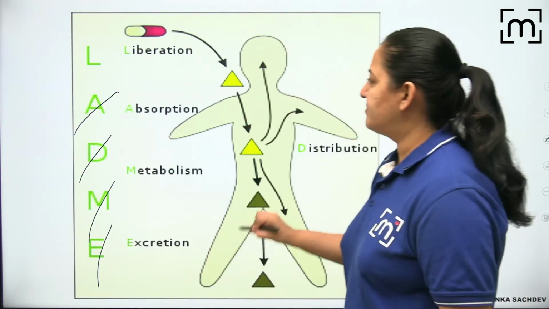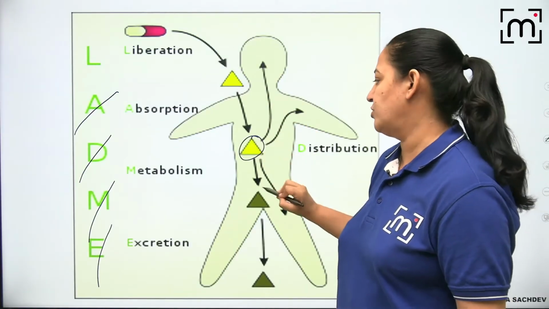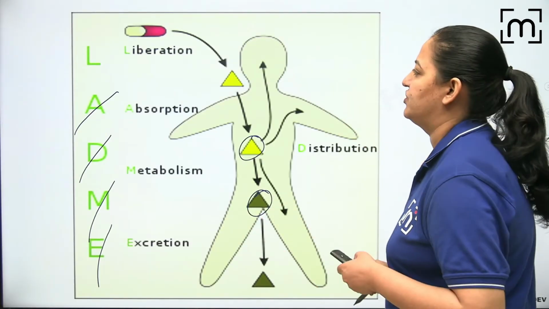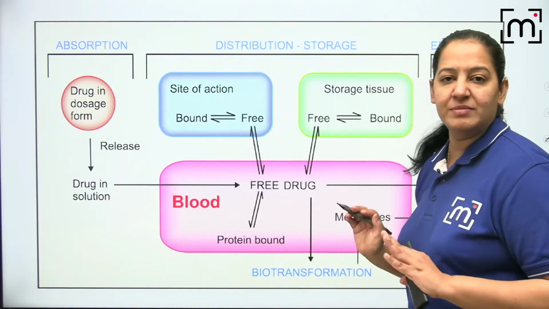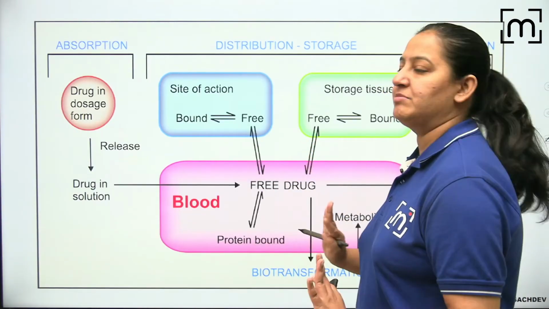ADME. तो सबसे पहले ड्रग का होगा एब्जॉर्प्शन, फिर होगा डिस्ट्रीब्यूशन, फिर होगा मेटाबॉलिज्म इन द लीवर, और फिर होगा एक्सक्रीशन. So you can see the same diagram from the KD Tripathi book, a very good book, a very good review book. You can see the same diagram here.